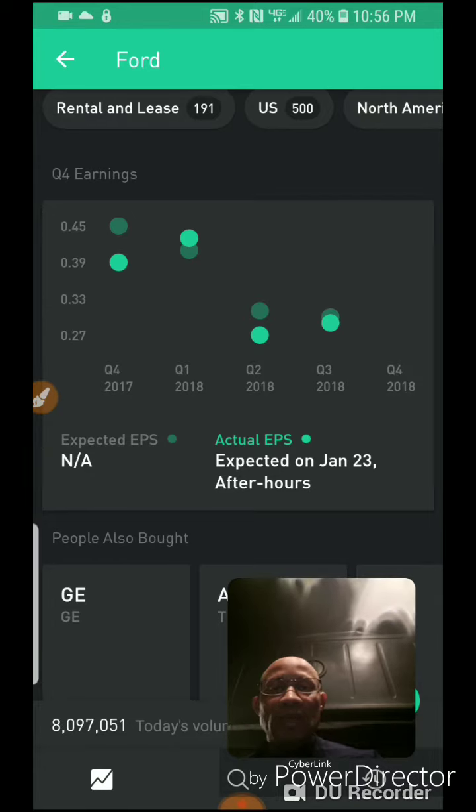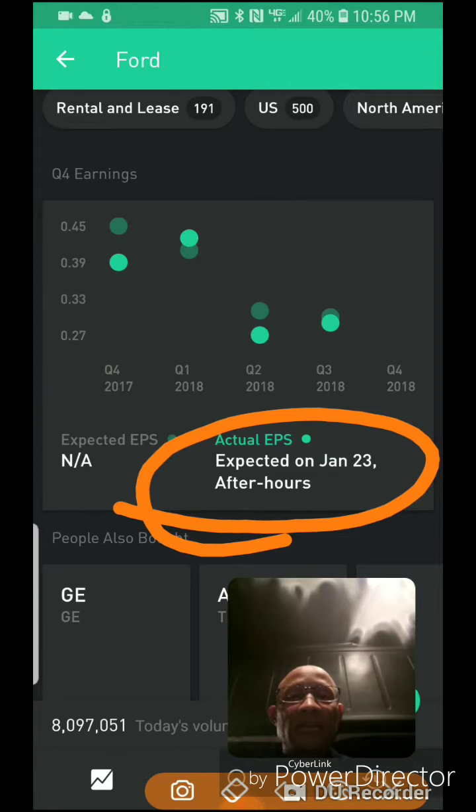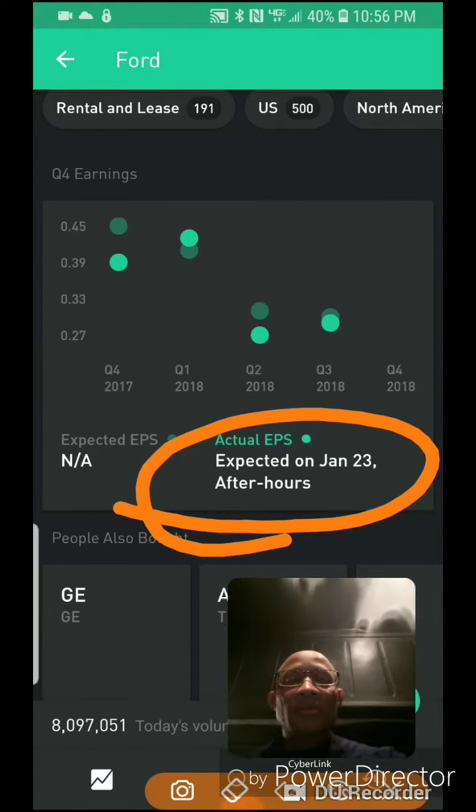Each quarter. So on the fourth quarter of 2018, the quarter is not over till the end of December, right? So here is the expected time frame in which they will tell you how much they're going to pay on dividends. They don't have to pay anything, but they got a history of it. If you want to see more of the history, you probably got to go to the computer and look at the last 2-3 years, whatever you want to look at as far as dividends from Ford Motor Company.